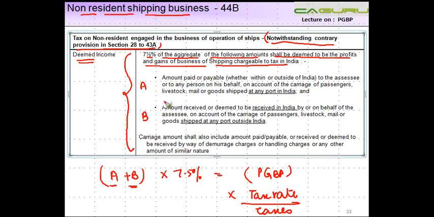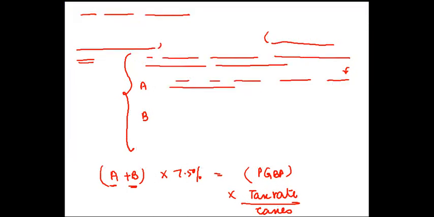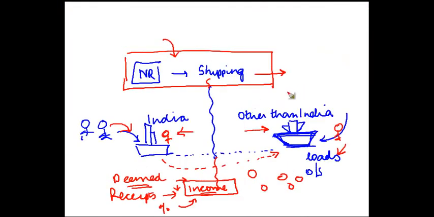Let us see that. Amount paid or payable, whether within or outside of India, to the assessee. Assessee is whom? The shipping company, or to any person on his behalf. You may pay the payment to him, or, for example, because this guy is operating outside India, let's say there is some agent in India who collects the money on his behalf.